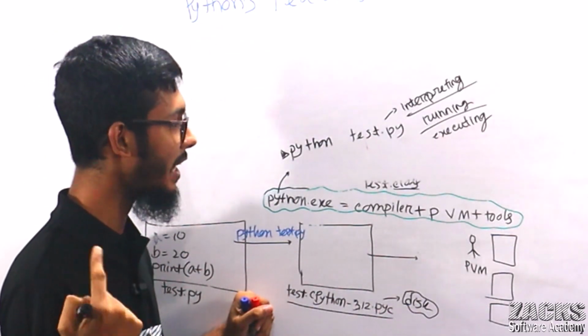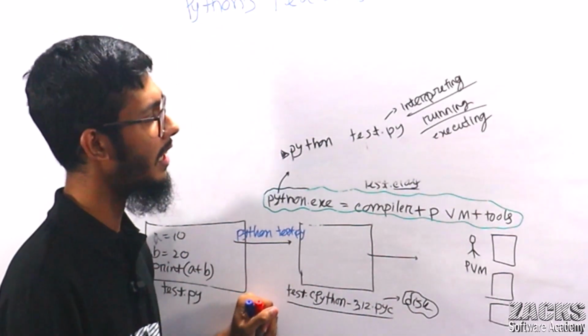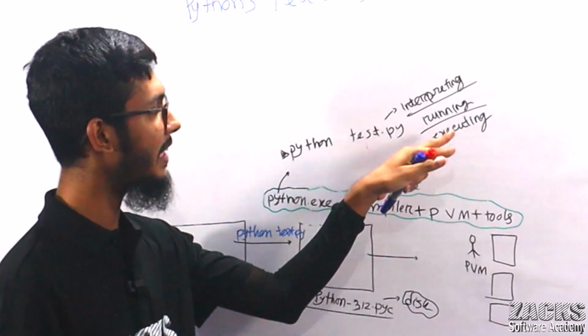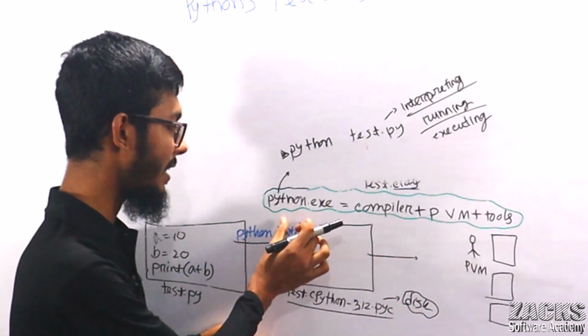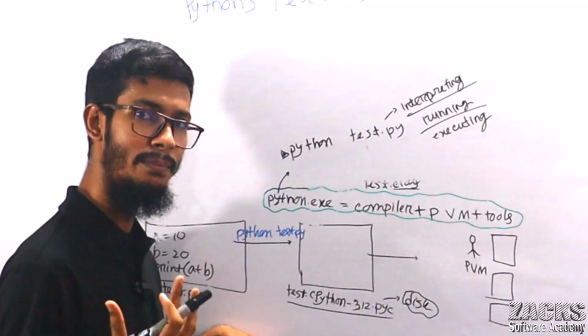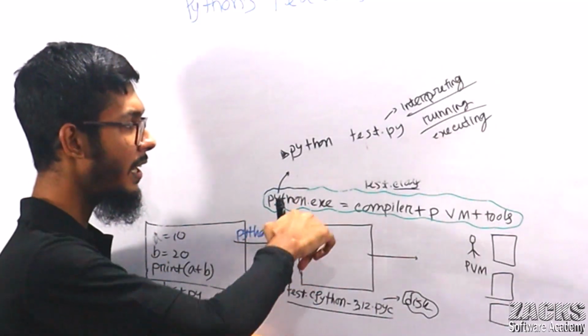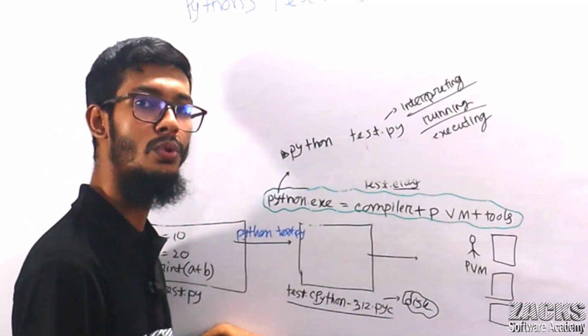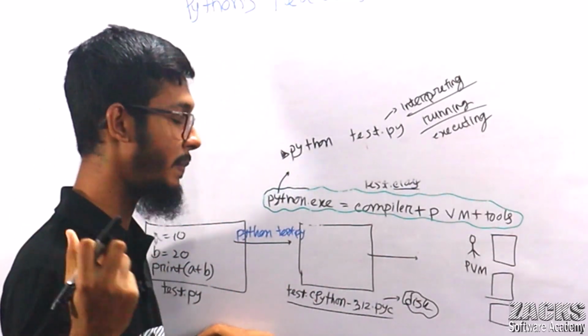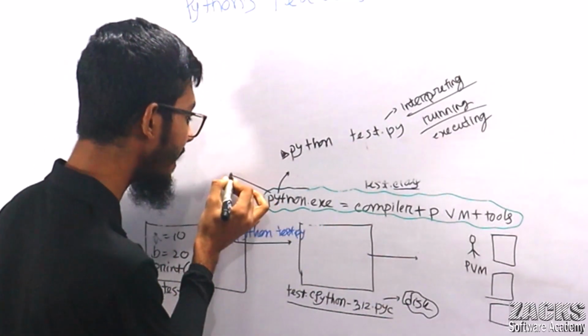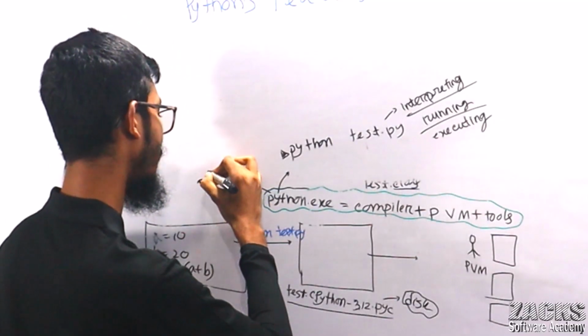What is happening? Simply we are executing and running this program. We are telling python.exe; the purpose of python.exe is to execute our program, to run our program, to interpret our program. So most people think python.exe is a Python interpreter.